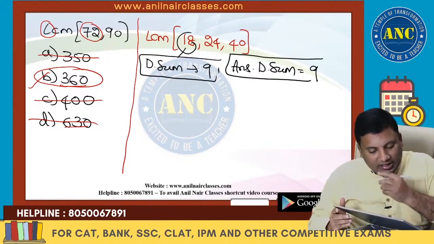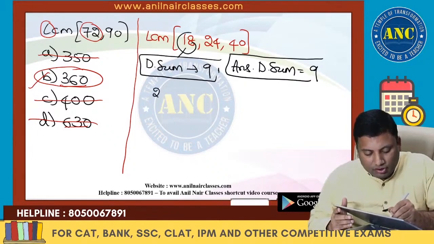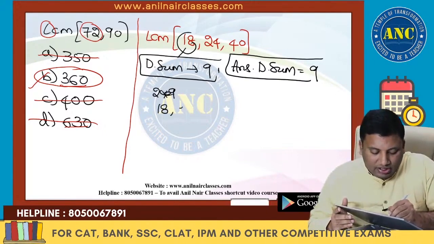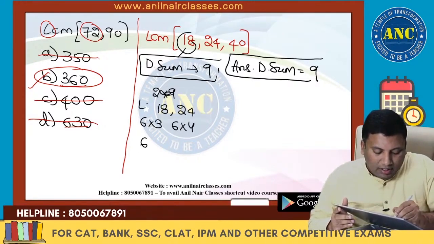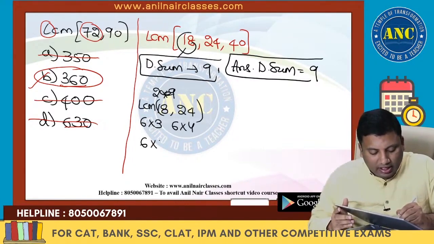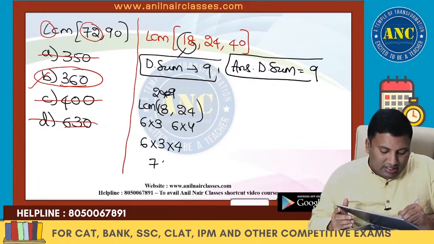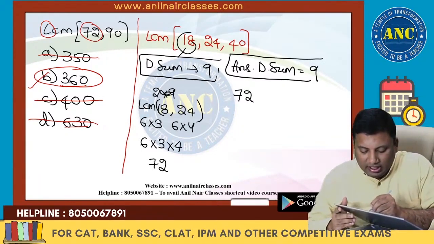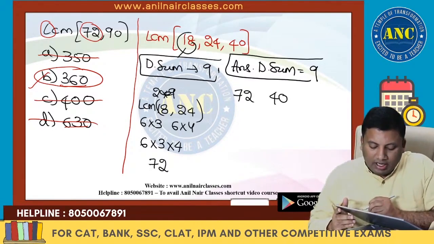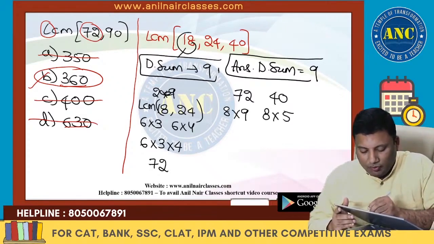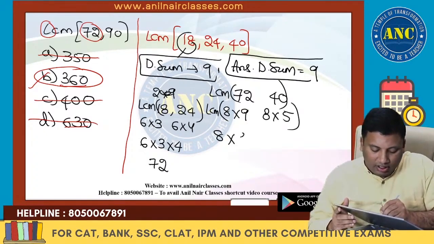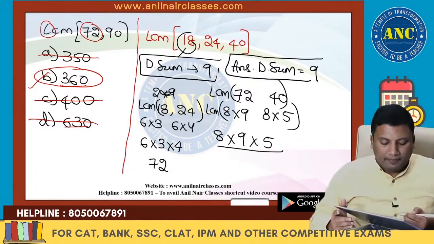Let us see. These are nothing but 18 and 24. First we will take 18 and 24: 6 into 3, 6 into 4, 6 is common. LCM of co-prime numbers is always their product. 12 6s are 72. So this is 72, another is 40. So these are nothing but 8 into 9 and 8 into 5. LCM, so 8 is out, 9 into 5.